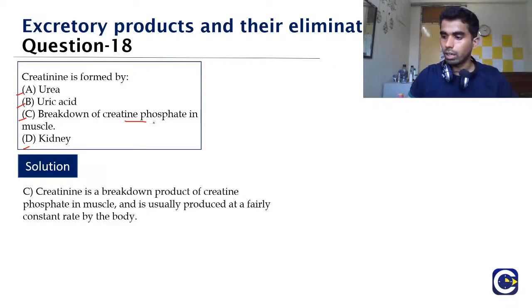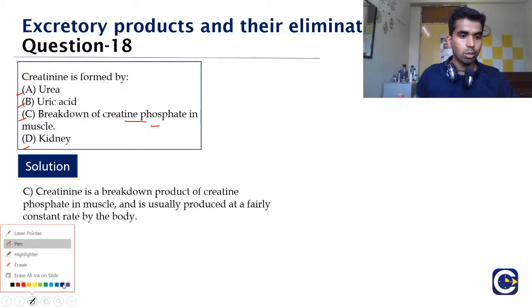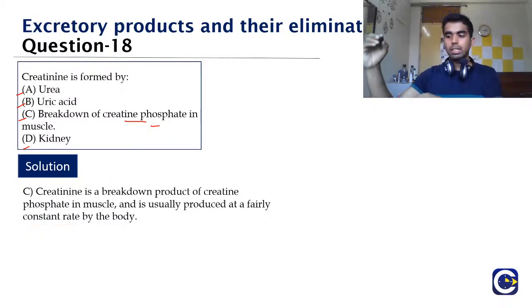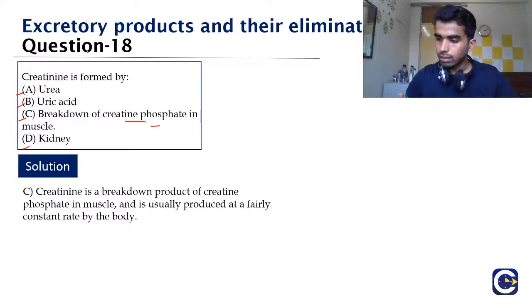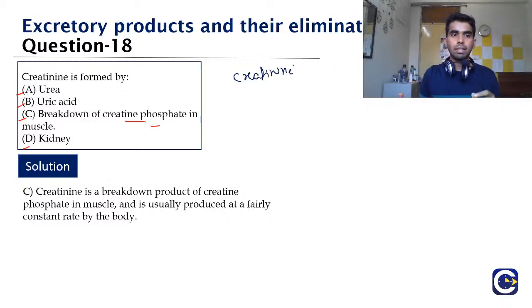It is the breakdown product of creatinine phosphate. But the main motto of me for adding this question is to tell you that the breakdown of the muscle occurs all the time in the body. Okay, so the breakdown of muscle occurs regularly in the body, and that is why the creatinine is always present in the blood. Okay, and the creatinine is not absorbed back, and that is why it is excreted in the urine, and hence the creatinine is used to calculate the GFR, because it is neither absorbed nor secreted.